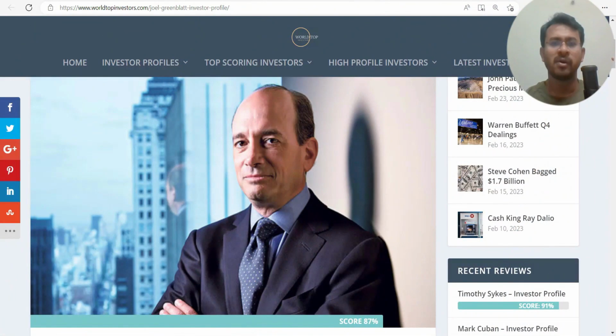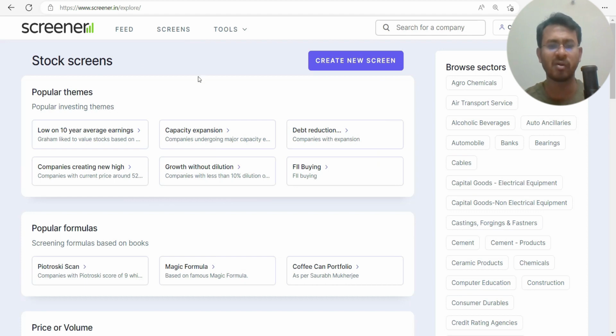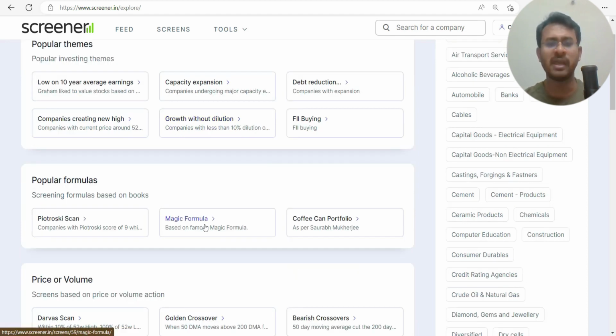So first we will go to Screener. Now Screener is pretty free. I mean, you just need to do a free registration. Probably if you have been investing for a while, you already have your Screener profile. So just log into that, and after that you go to Screens. Now if you go to Screens, there are a lot of free screens available. You can use them. For example, the magic formula is a very popular screen.